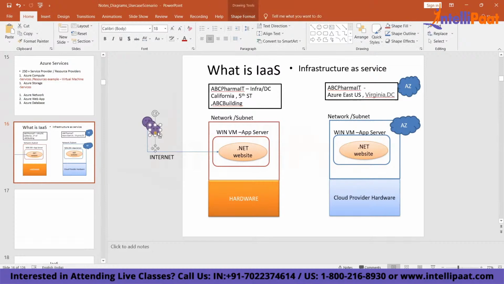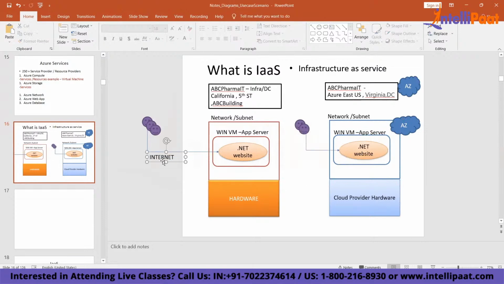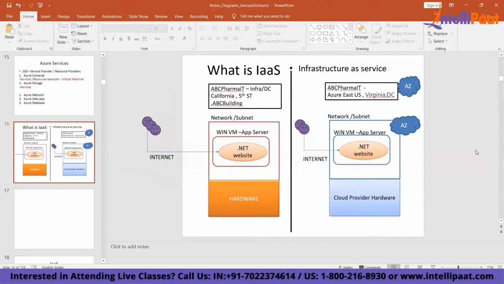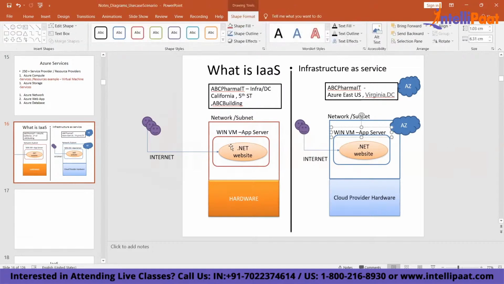And then your users can connect to your services using the internet or through an intranet. It does not matter. They still continue to connect. What is the difference between these two? One is a physical location of your own, and the other is a location of the cloud provider. So in infrastructure as a service, here also you are running a website, and here also you are running a website.